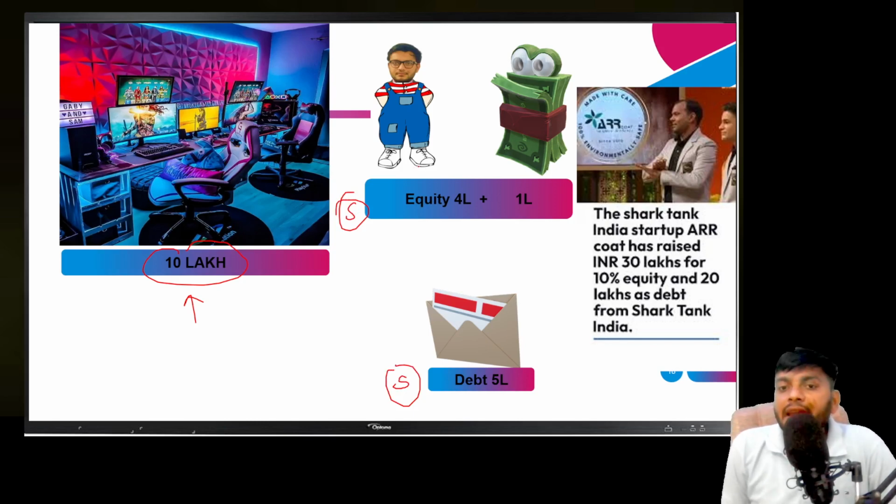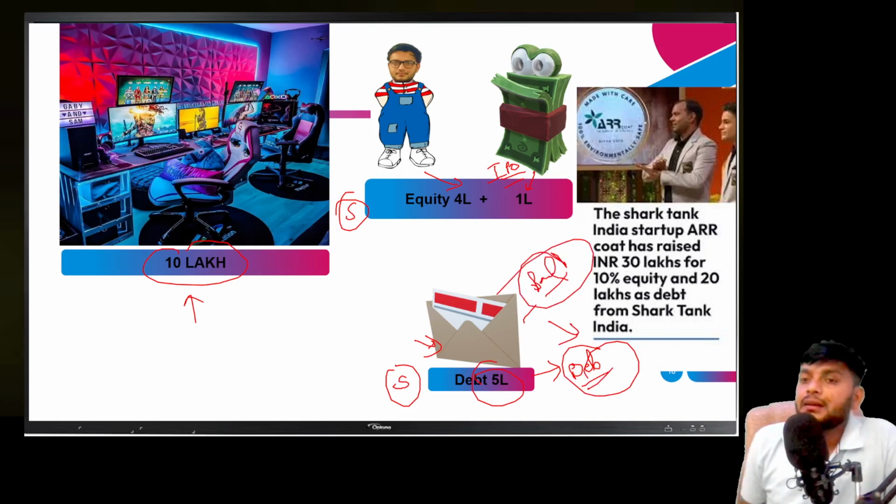And in equity also, I invested my 4 lakh. And 1 lakh I issued in the public as an IPO, initial public offering, and 5 lakh I took as a debt from the market. So basically I am issuing my debentures to the public because I am a private player. Same thing is done by the government.